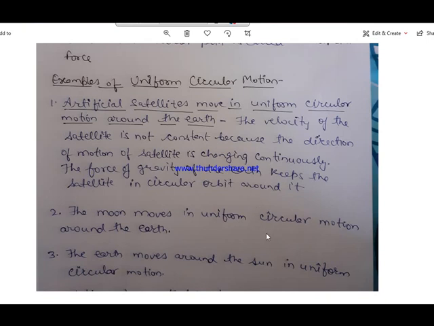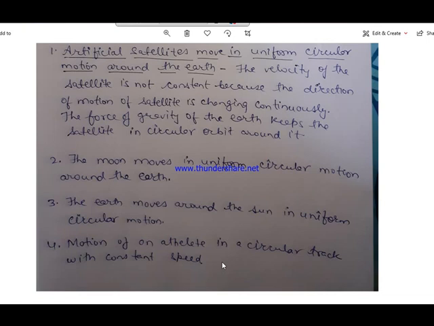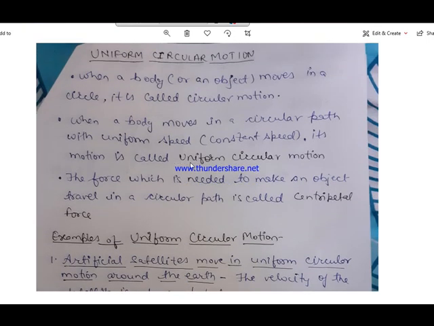Other examples are like moon also moves in uniform circular motion around the earth. The earth moves around the sun in the uniform circular motion. Okay, motion of an athlete, or we can say cyclist, in a circular track with constant speed. In all these cases the speed is constant, but velocity is not constant.